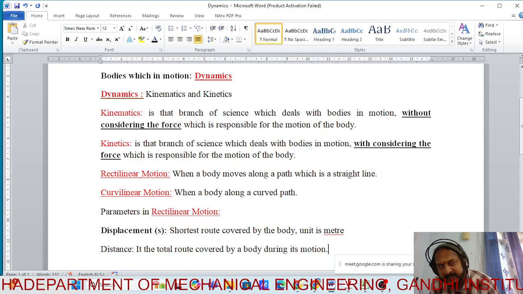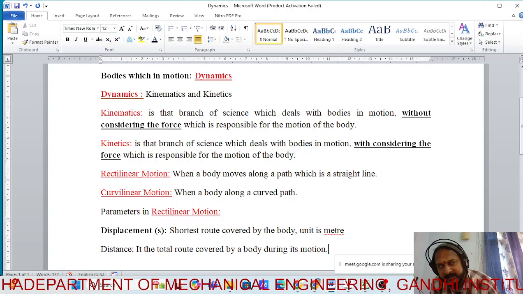Next, what is speed? Can anyone say? It is the rate of change of position of an object. Yeah, it is simple.